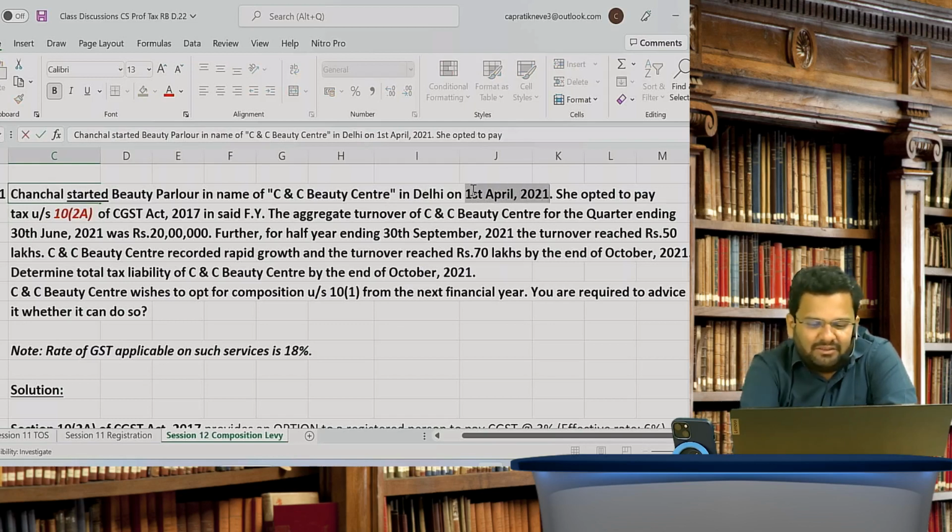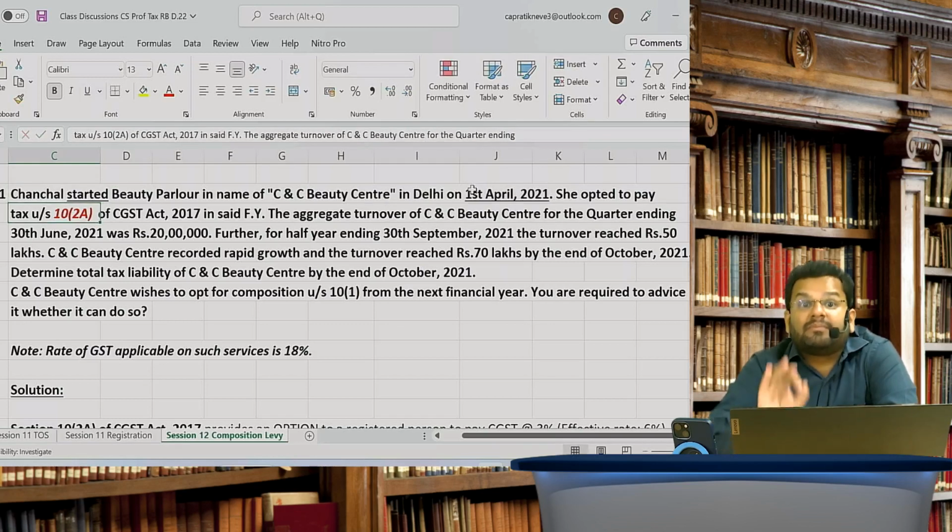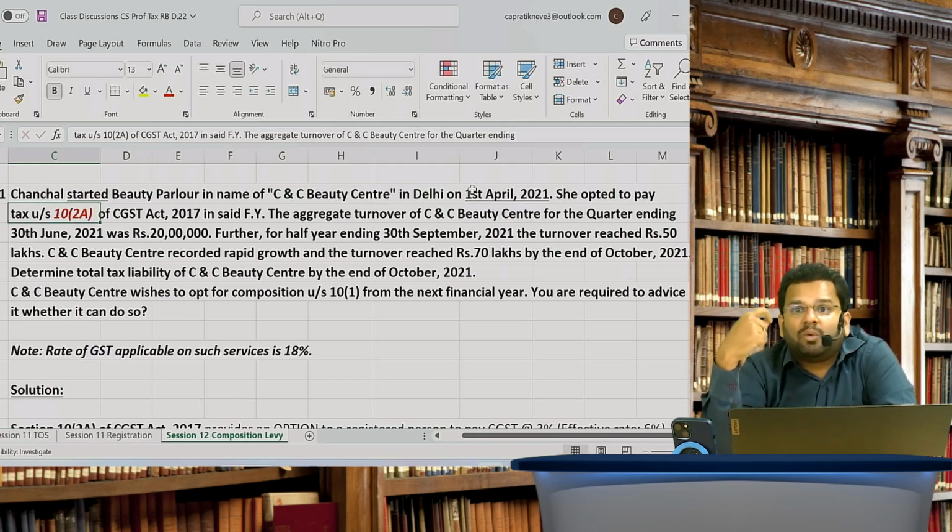Do you agree with me that registration will not be required immediately? We have just now seen the topic of registration. Registration will be required when aggregate turnover exceeds 20 lakhs, because I am talking about a service provider in Delhi.